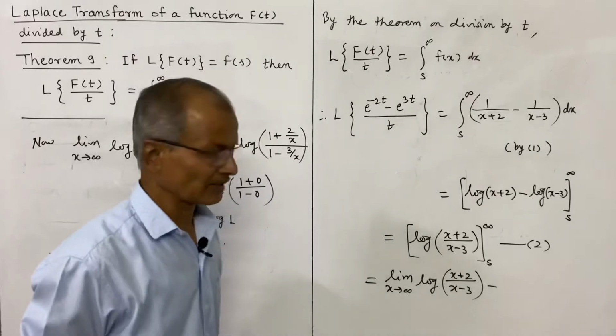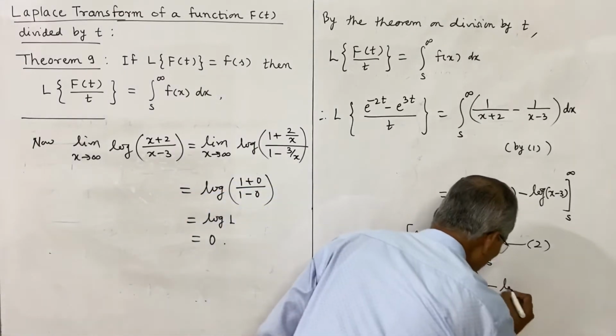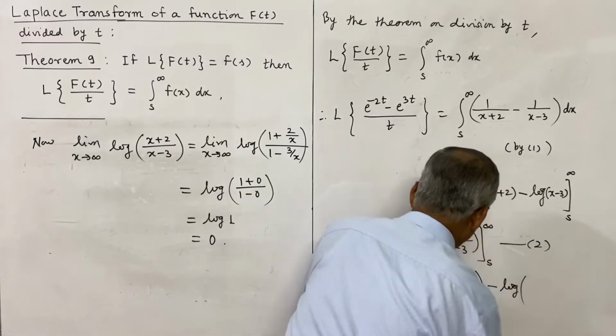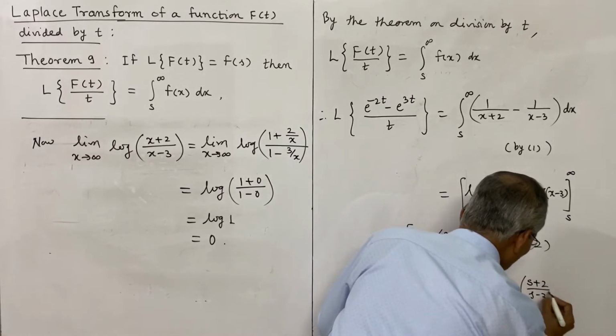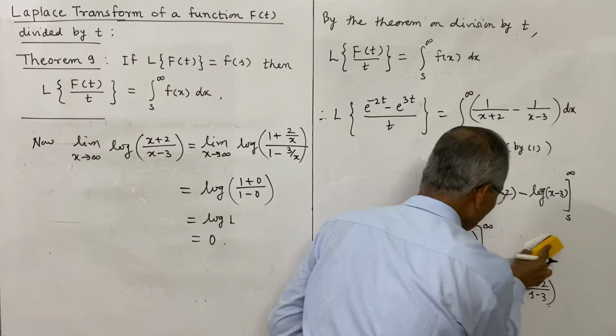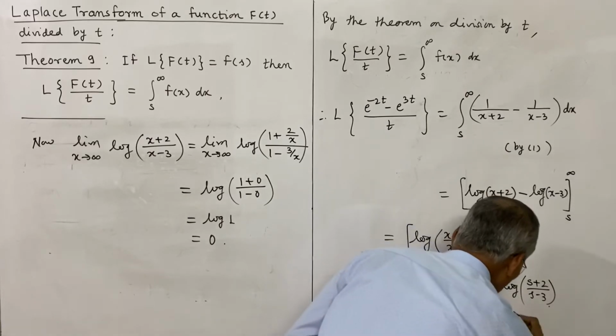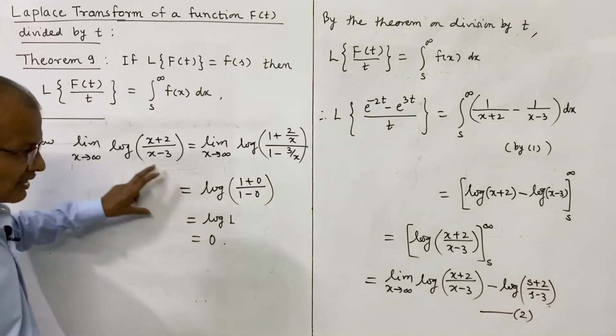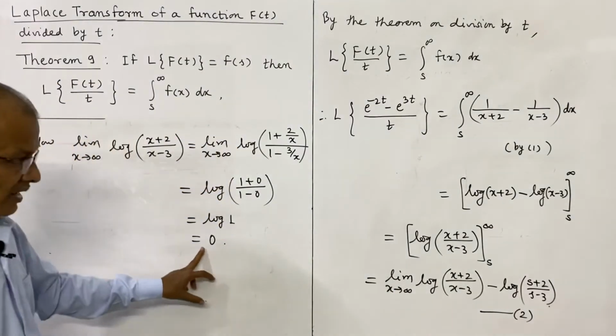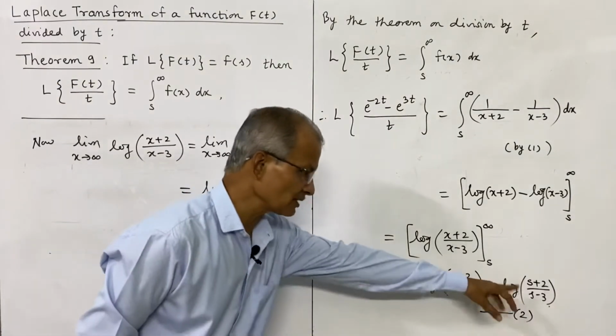These are the limits of x, and the lower limit is log of, in place of x we write s, (s plus 2) divided by (s minus 3). Now write this value we have obtained separately, this is 0, and therefore this is 0 minus log.